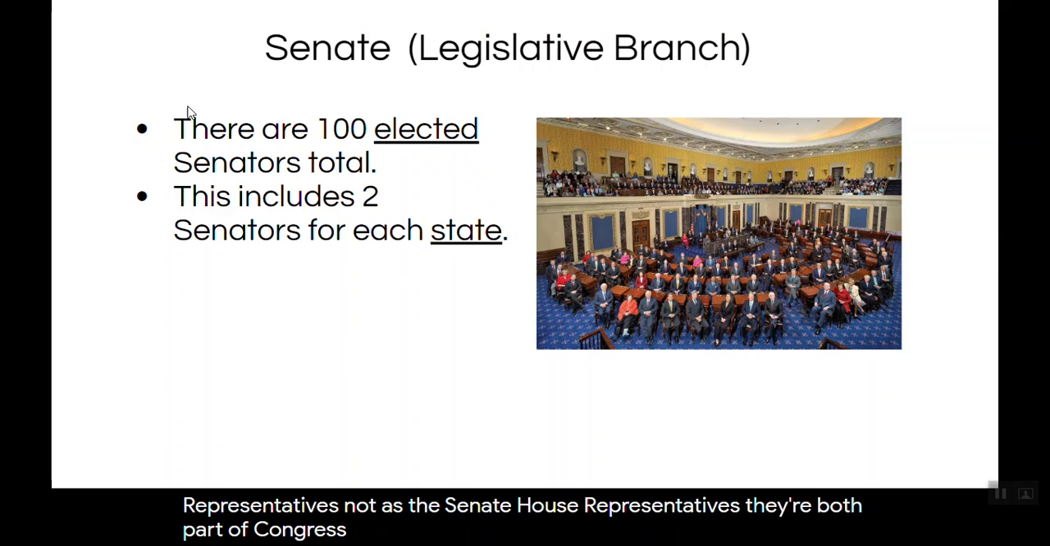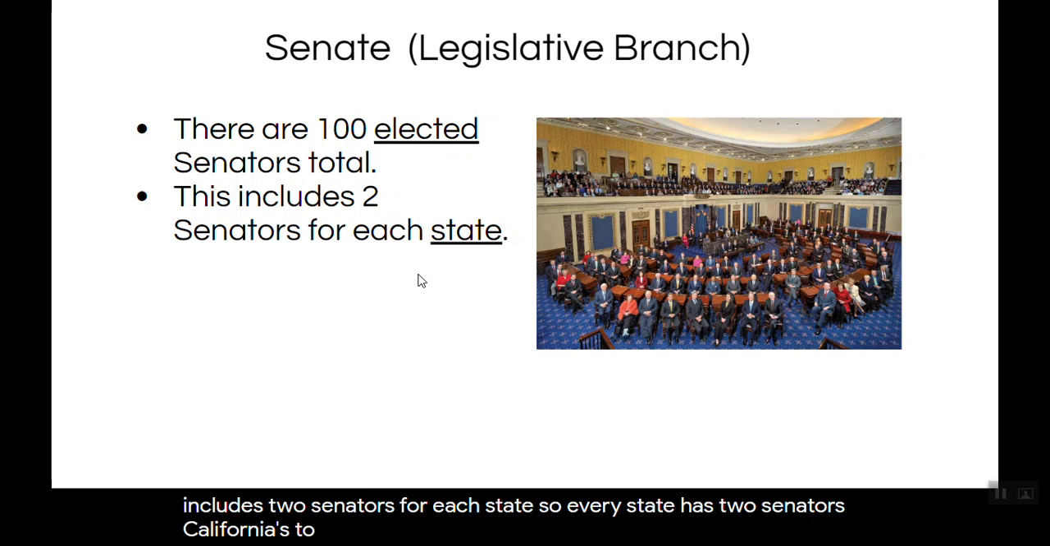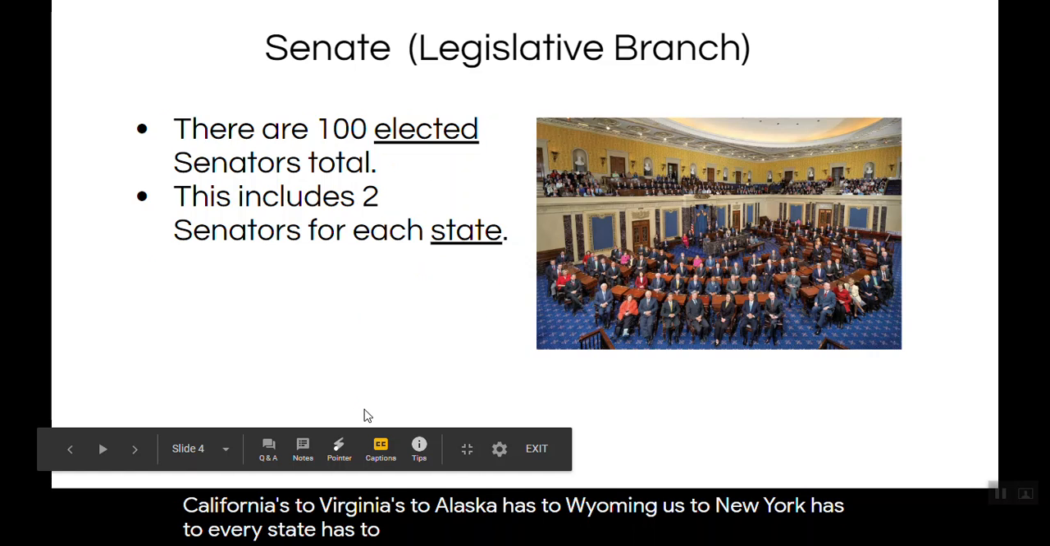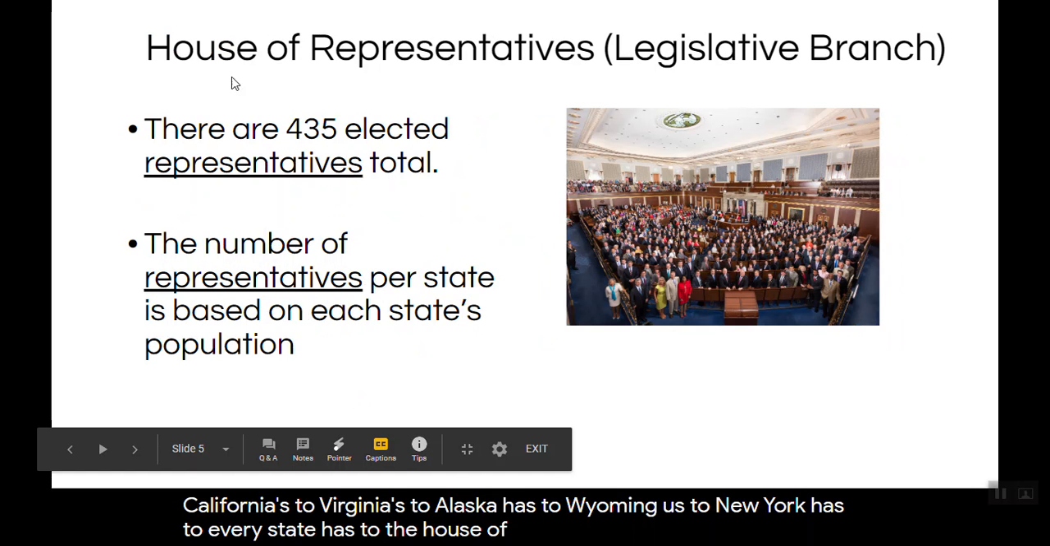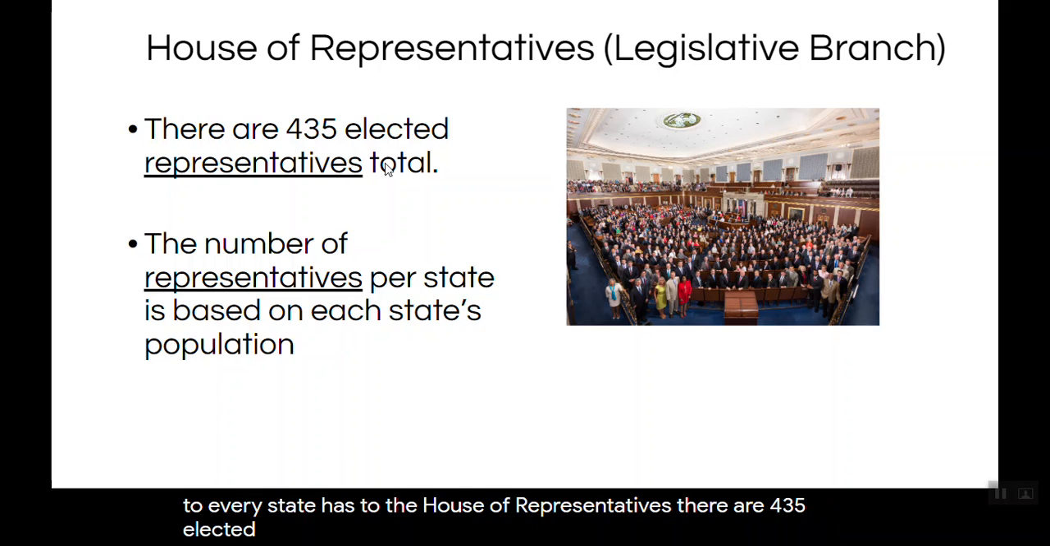So for the Senate, there are 100 elected senators total. This includes 2 senators for each state. So every state has 2 senators. California has 2, Virginia has 2, Alaska has 2, Wyoming has 2, New York has 2. Every state has 2. The House of Representatives, there are 435 elected representatives total.